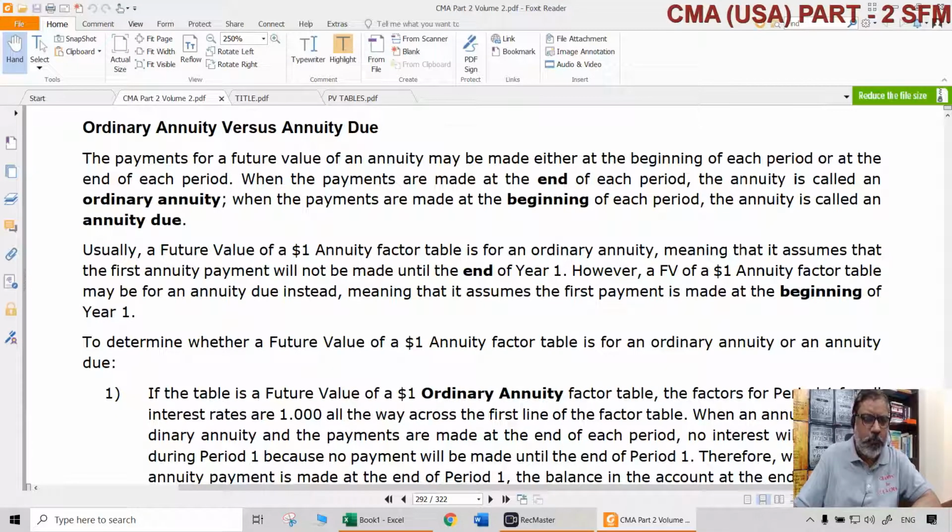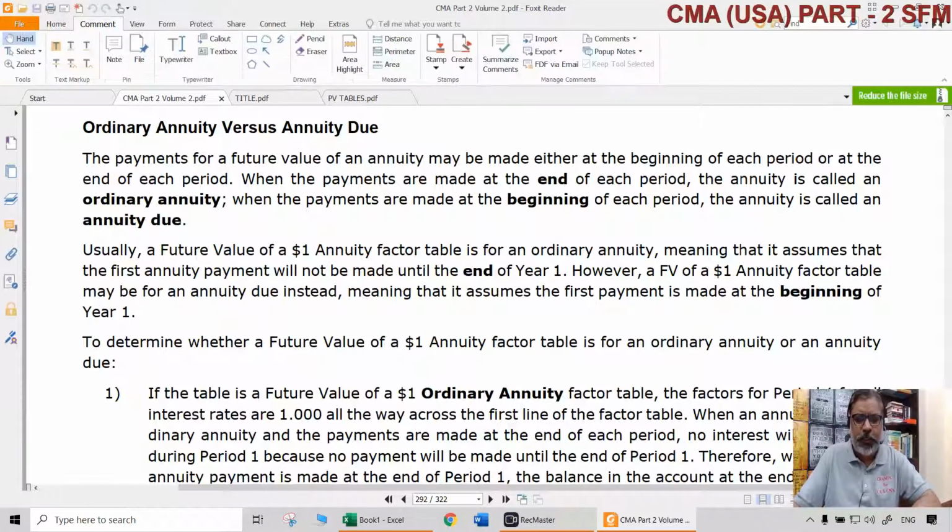Now let us understand another important aspect or concept related to ordinary annuity versus annuity due. Normally, when nothing is mentioned, any annuity is an ordinary annuity. Annuity due is a little different. What is that difference? Let us understand that. First of all, what is an ordinary annuity? Whenever we say annuity, it is an ordinary annuity.